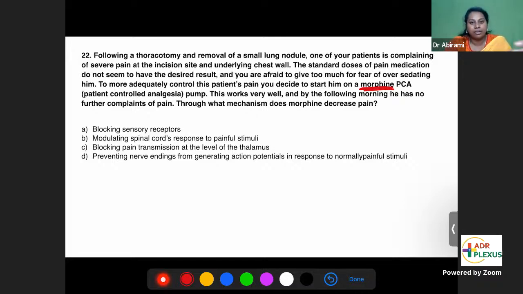Do you remember morphine? We learned about the endogenous opioid system. These endogenous opioids, endorphin, enkephalin, or dynorphin, or the drugs that you give here, act at the level of the spinal cord. They will block the pain transmission at the level of the spinal cord, so modulating the spinal cord response to painful stimuli. See, these endorphins are produced by the inhibitory interneurons in the spinal cord. Inhibitory interneurons are at the level of the spinal cord only. They only produce these opioid analgesics. So morphine acts at the level of the spinal cord.